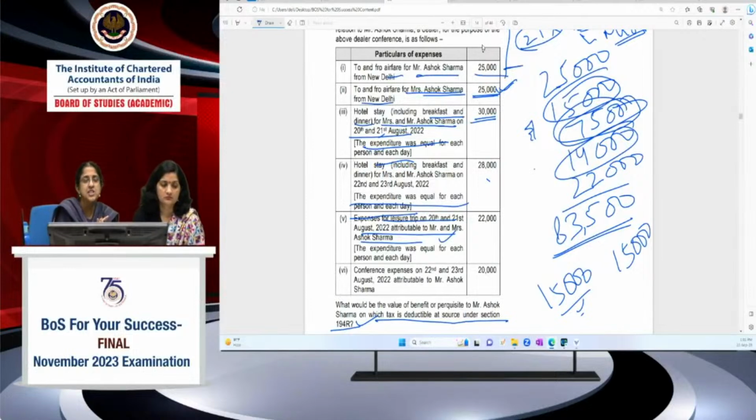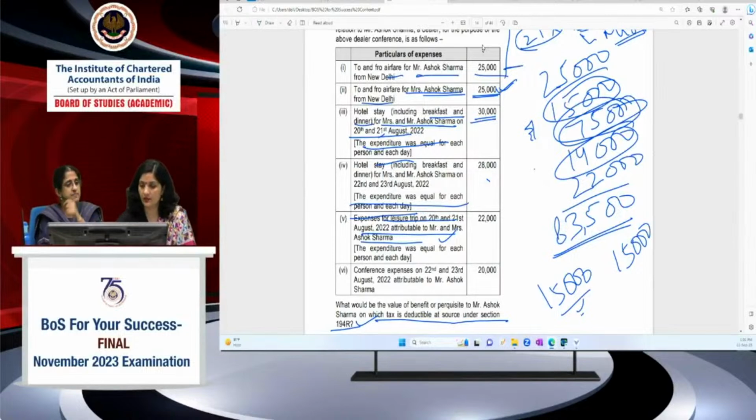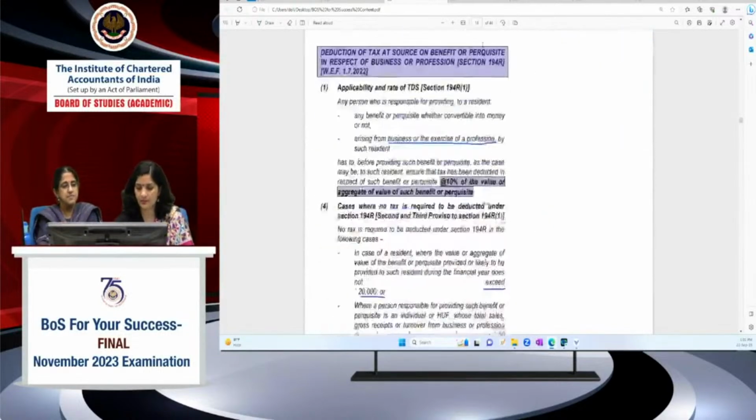Hope it's clear, Ashish. This is given as part of your guidelines itself. Why are we taking Monday prior and all those things? It's given as part of your guidelines. Yeah, it's covered here also. I have covered it. This portion here it's clearly mentioned.